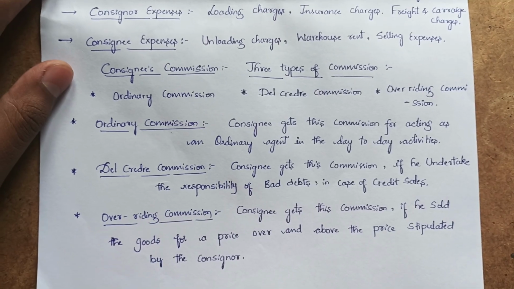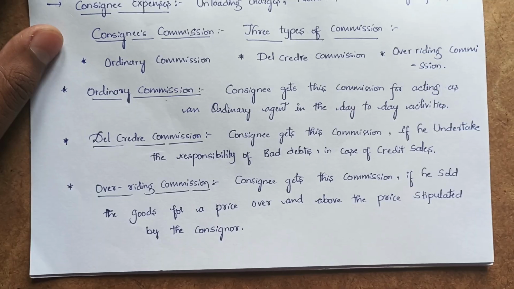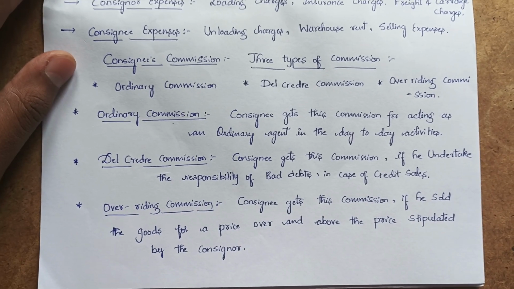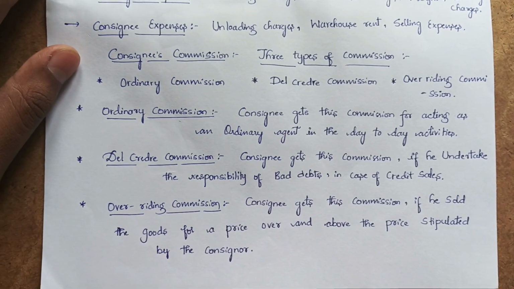For that, a percentage of amount is received as a commission. Declaratory commission means it is an additional commission which is received over and above the ordinary commission, for the purpose of taking the responsibility of bad debts.